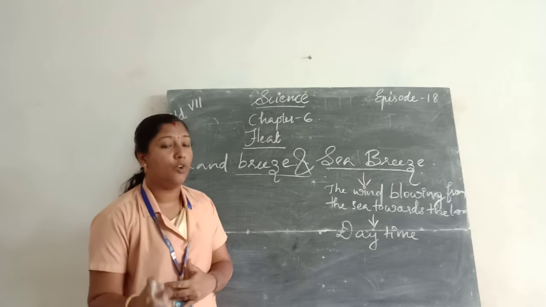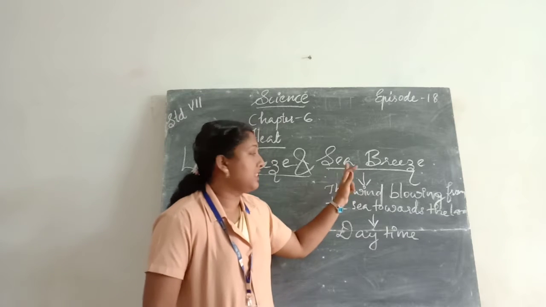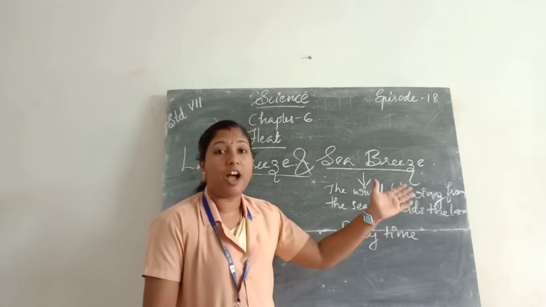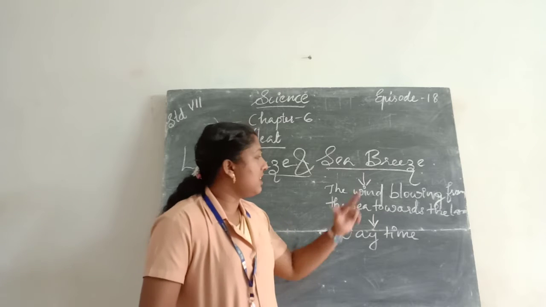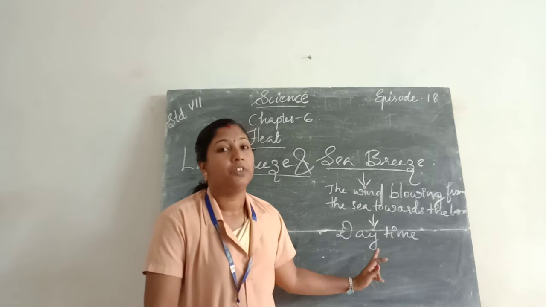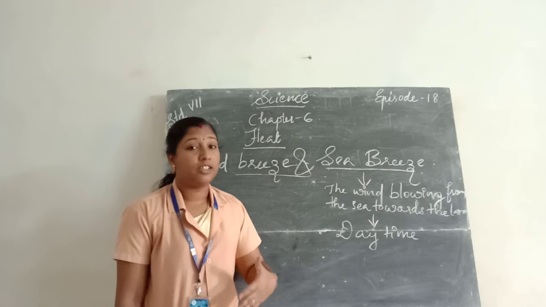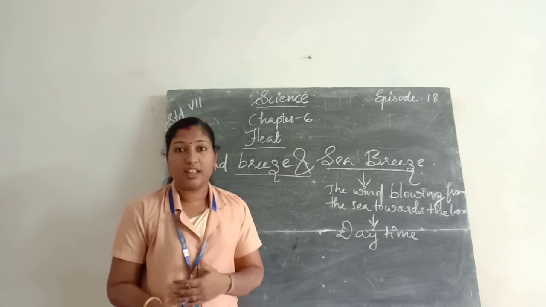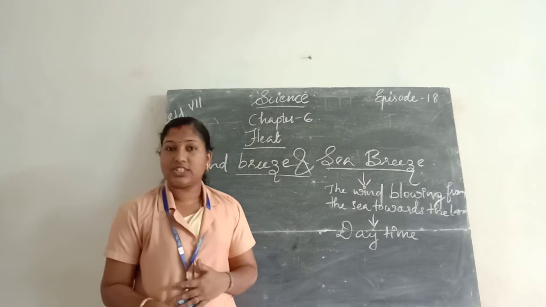Okay, all of you understood? Once again, I will tell you about the sea breeze. What do you mean by sea breeze? Sea breeze means the wind coming from the sea towards the land is called a sea breeze. The sea breeze takes place during daytime. During daytime, the land near the coastal areas gets heated due to the sun's radiation.